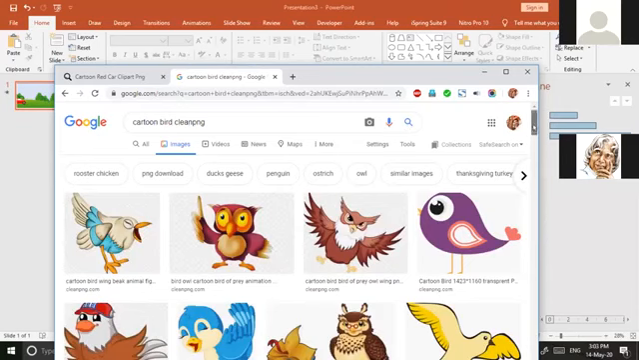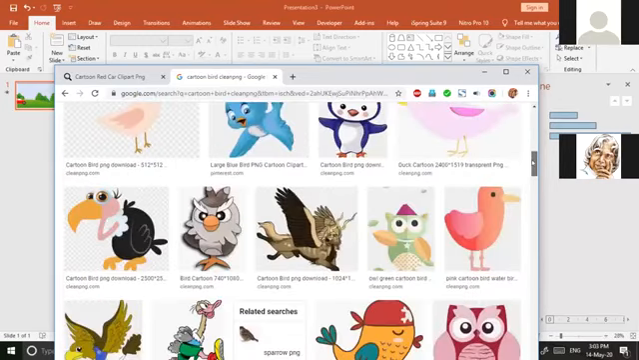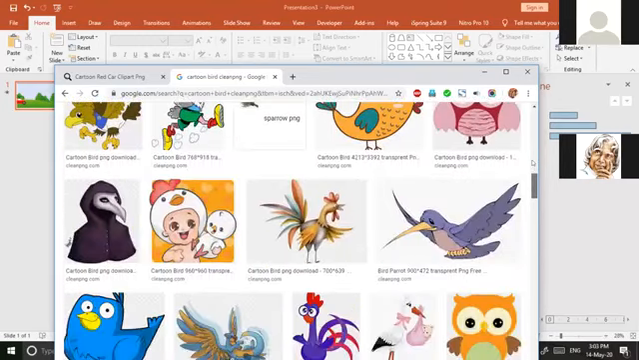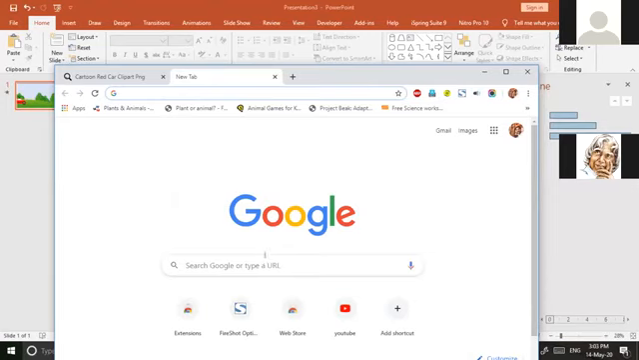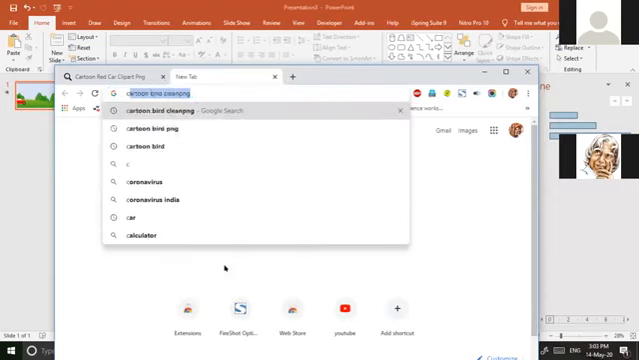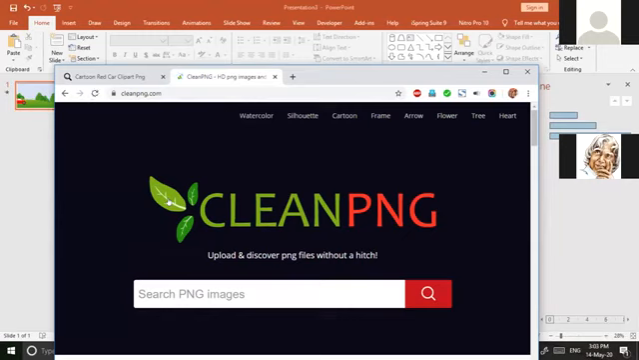Go to that website. I have sent you the link. On the website, maximize the screen. Now I come to the clean PNG website itself. In this site, we are going to search for our needed cartoon bird.